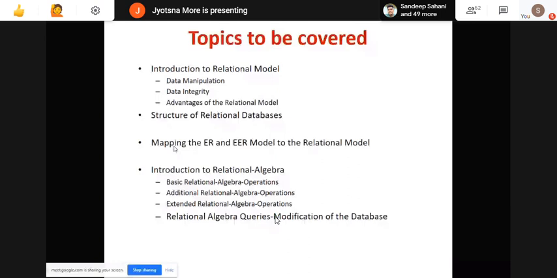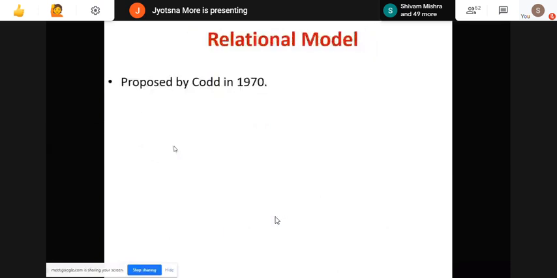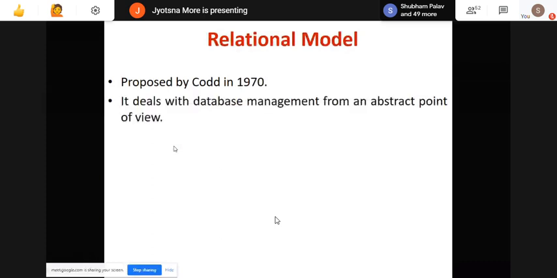So we'll start with the relational model. This relational model was proposed by Codd in 1970. The model basically deals with database management from an abstract point of view. It is completely related with your database management, how to manage your database with what type of structure.